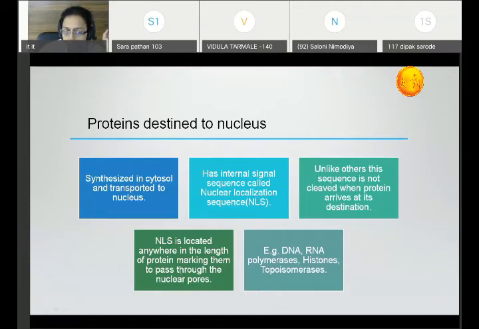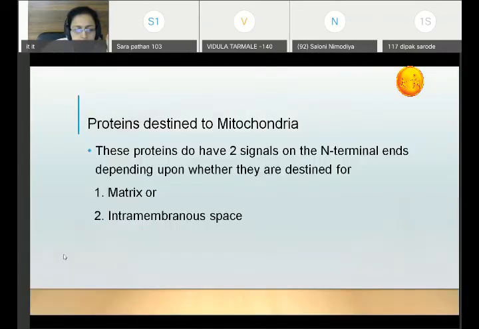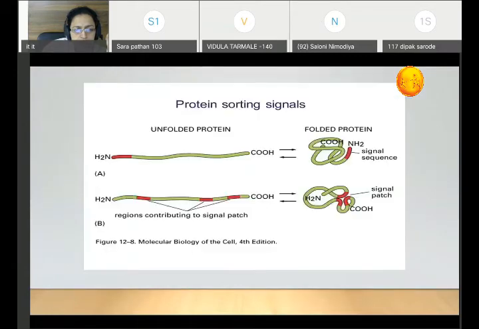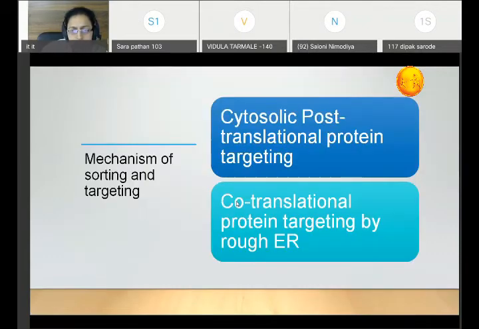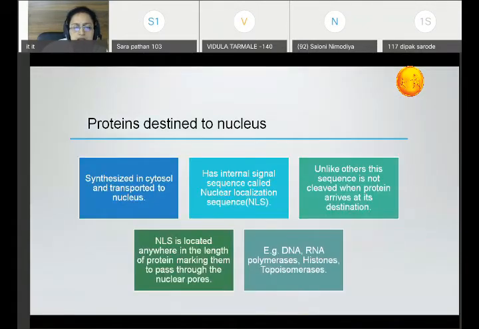So I have shown you one diagram of the signal sequence where these signal sequences are present along the length of this polypeptide chain. This is true for the nuclear proteins. They direct the protein to pass through the nuclear pores. Remember, this NLS sequence is located anywhere in the length.